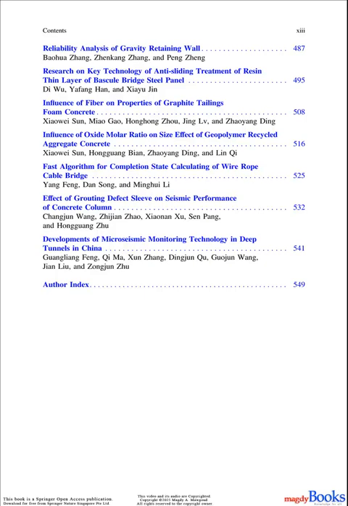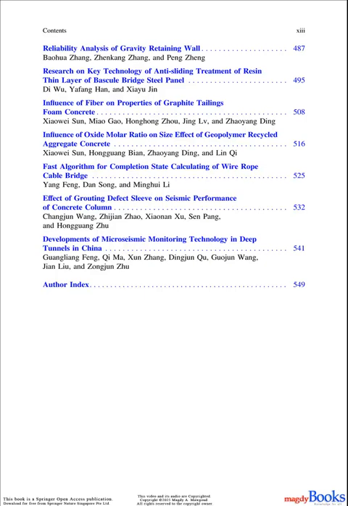47. Influence of oxide molar ratio on size effect of geopolymer recycled aggregate concrete. Xiaowei Sun, Hongguang Bian, Zhaoyang Ding, and Lin Qi. 48. Fast algorithm for completion state calculating of wire rope cable bridge. Yang Feng, Dan Song, and Minghui Li.